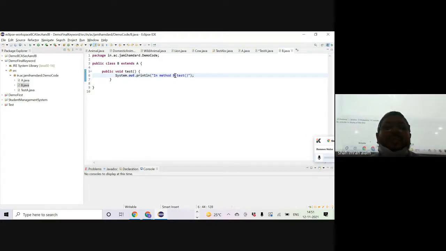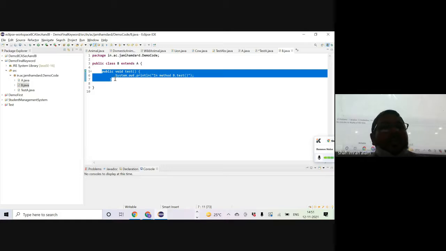The message that we are printing from the method, we have changed it to b.test. This is overriding the method test from class A, which has been inherited from class A in the class B, right? That is perfectly legal. If we create an object of class B and assign it to even the reference type of class A, then executing the test method on the class A reference variable will invoke the method which is present in class B, right?